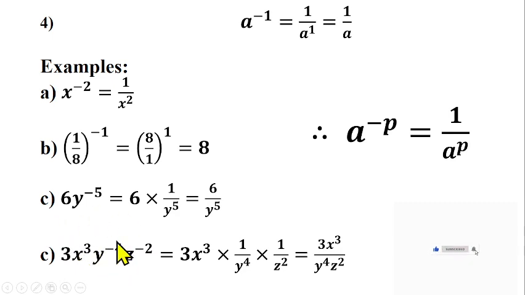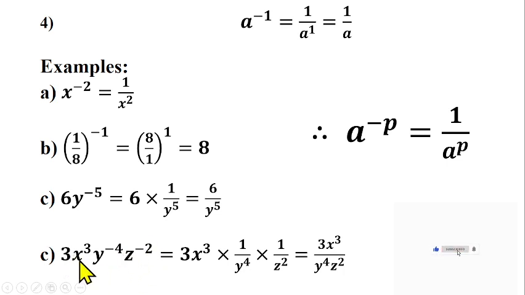What does y raised to power minus 4 mean? I'm asking you, the viewers. What does y raised to power minus 4 mean? What does z raised to power minus 2 mean? It literally means the inverse of y raised to power 4, and the inverse of z raised to power 2. That's what this means.